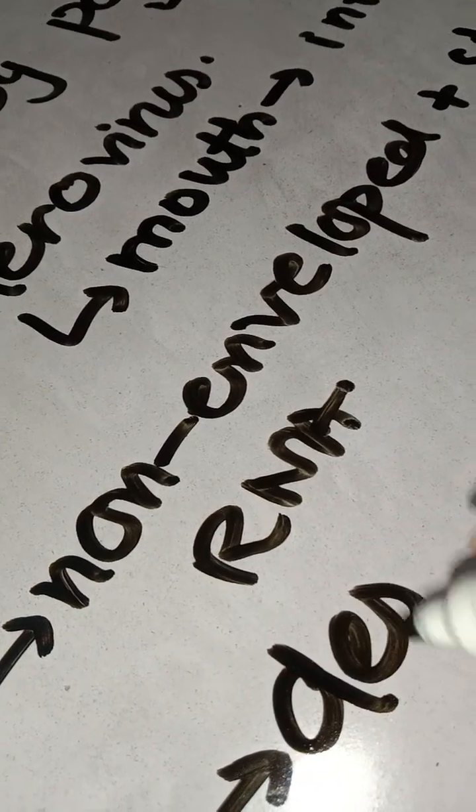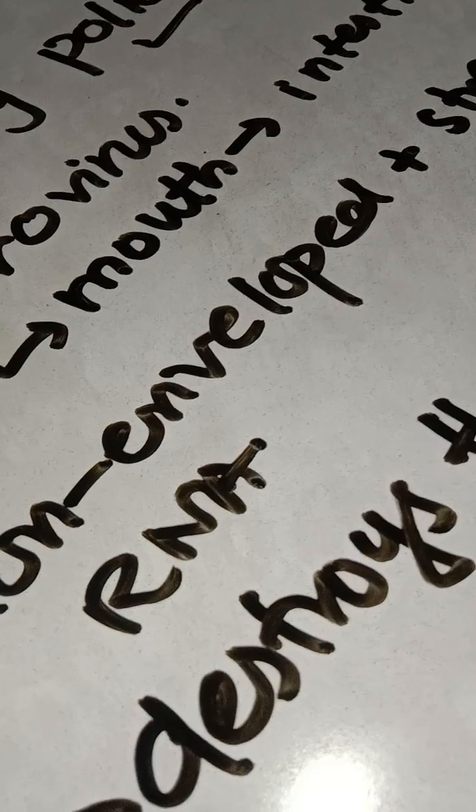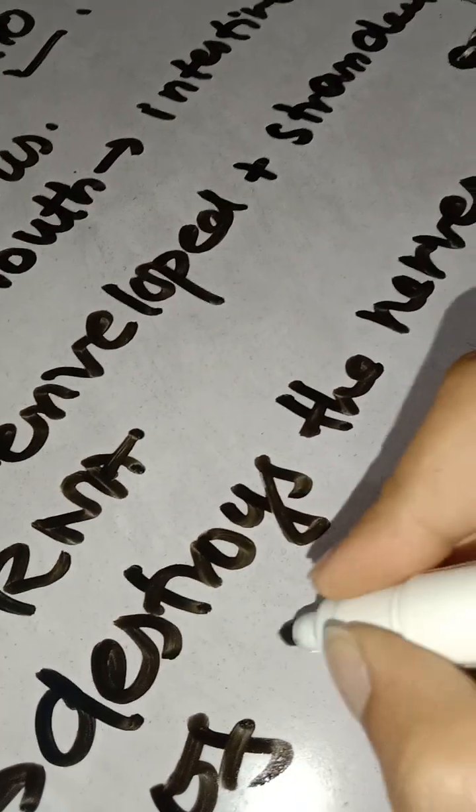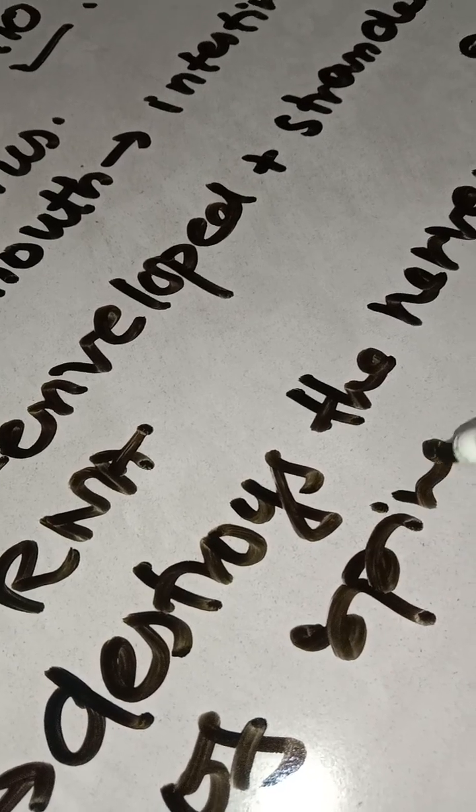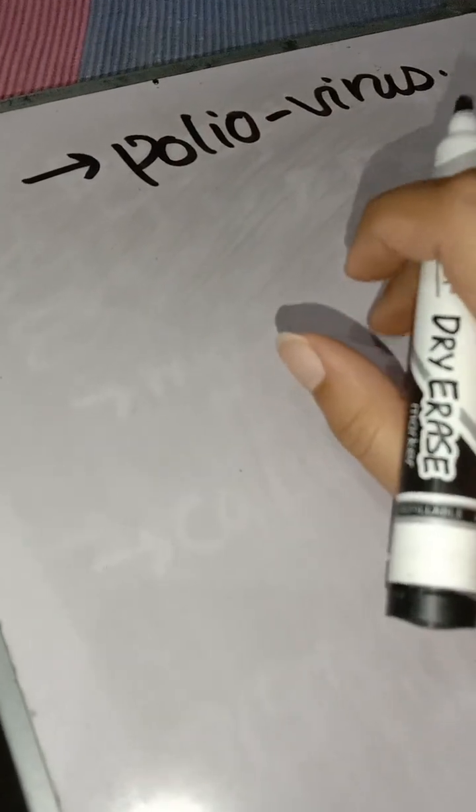It destroys the spinal cord, destroys the nerves of the spinal cord. It is also known as poliovirus.